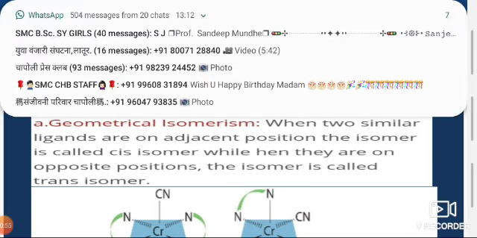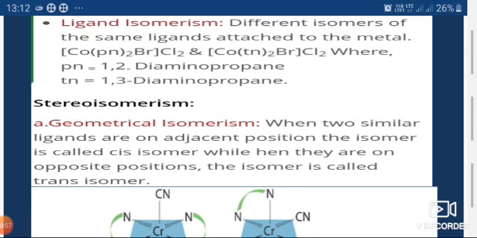For example, 1,2-diaminopropane and 1,3-diaminopropane both have the same molecular formula, but there is a change in the position of the amino group, and that generates different isomers. And it gives different properties also.